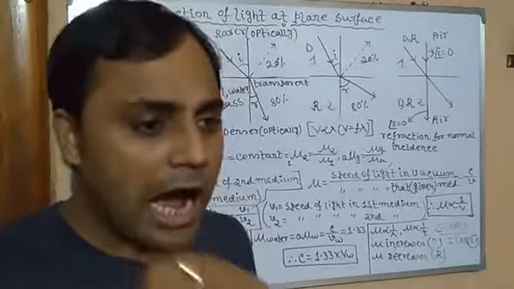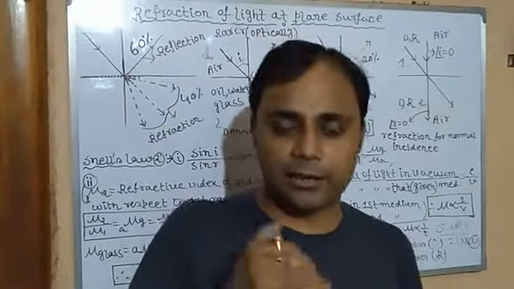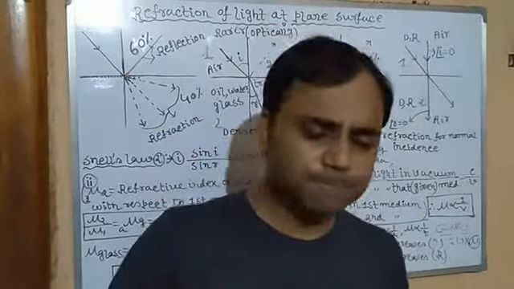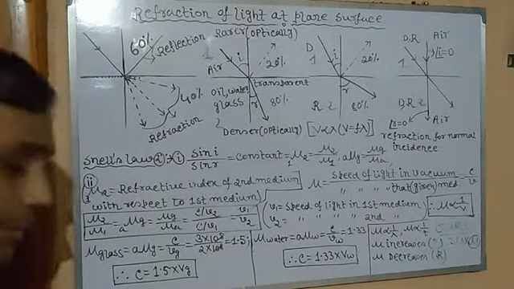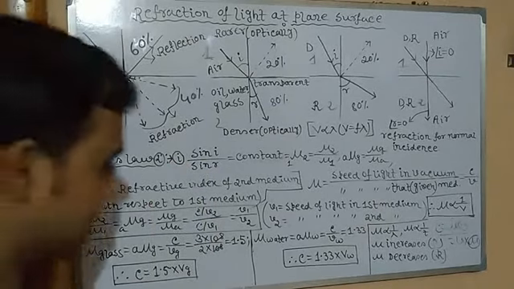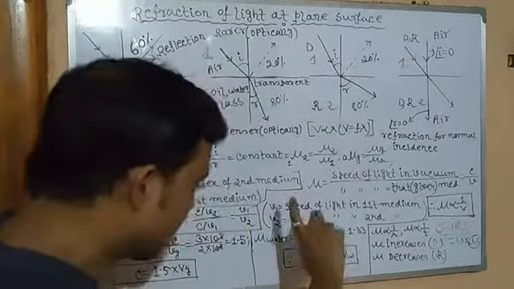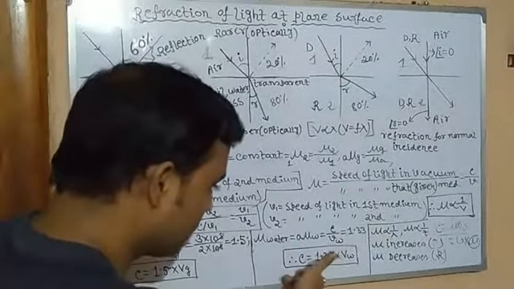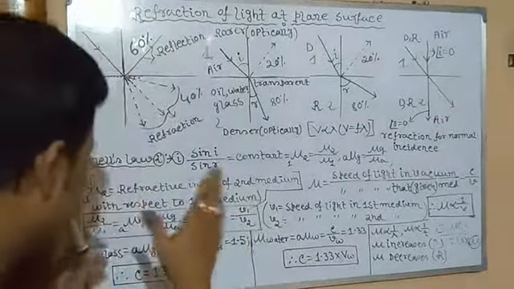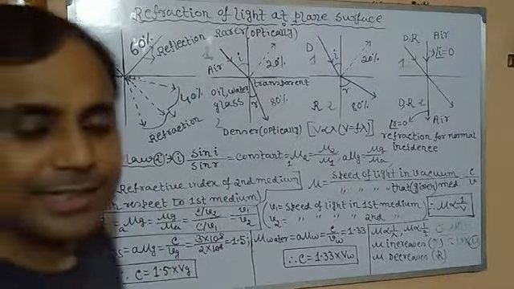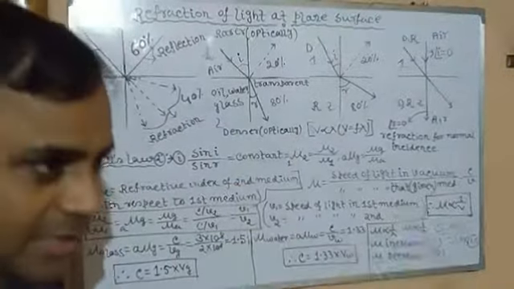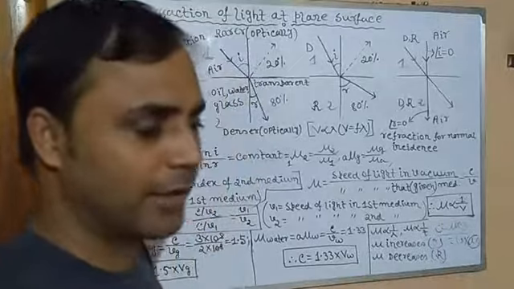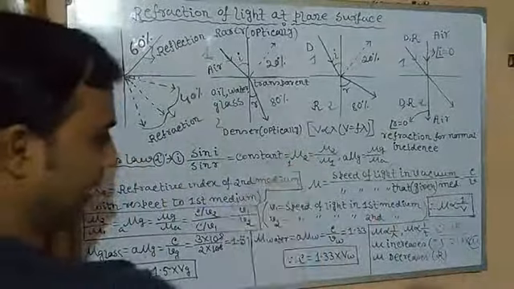Or conversely, we can say how slow light travels in a given medium with respect to vacuum. That is, if you find vg, it is 1 by 1.5 into c, that is 1.5 times less. vw equals 1 by 1.33 into c, that is 1.33 times less than the speed of light c. That's why it is called refractive index. It is an index because it indicates how fast light travels in vacuum with respect to any given medium, isn't it? So that is refractive index.